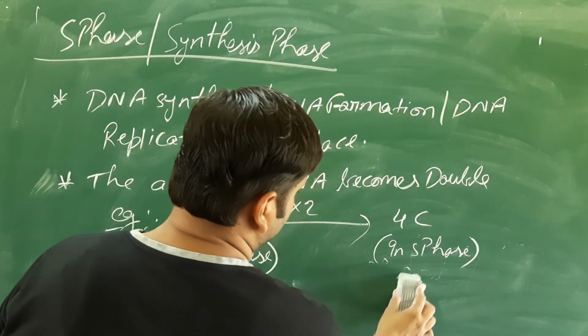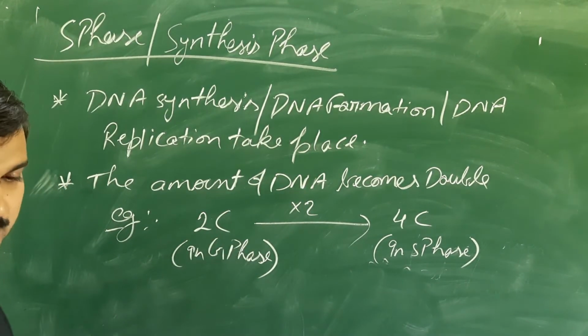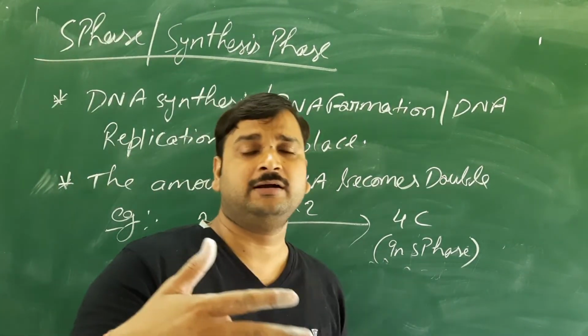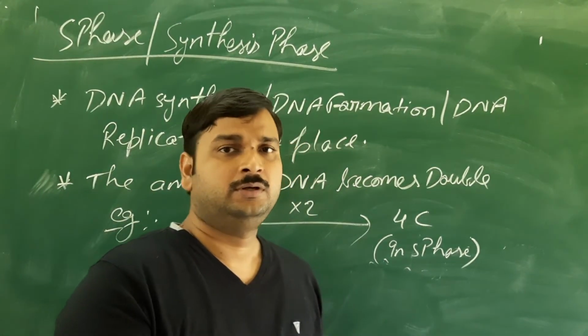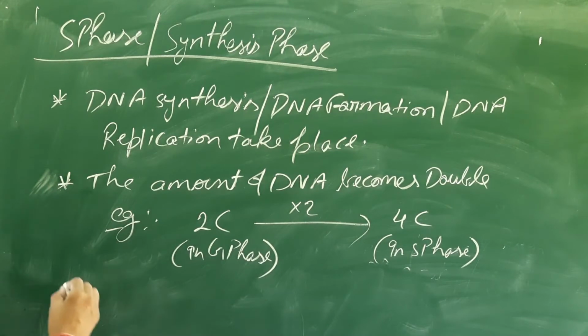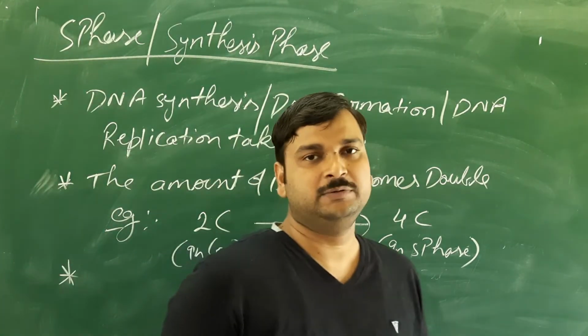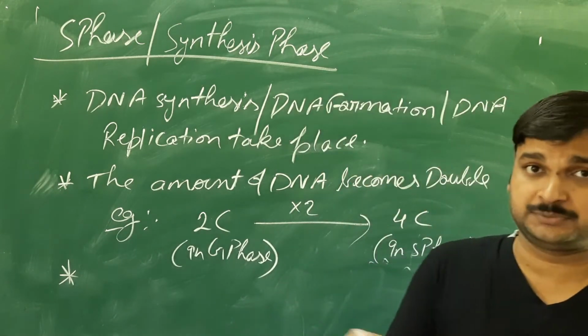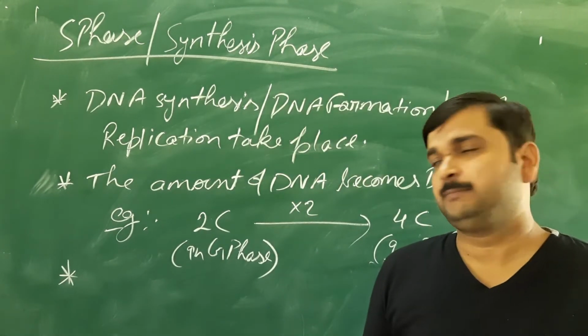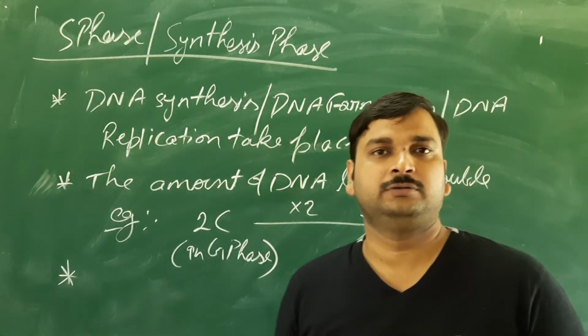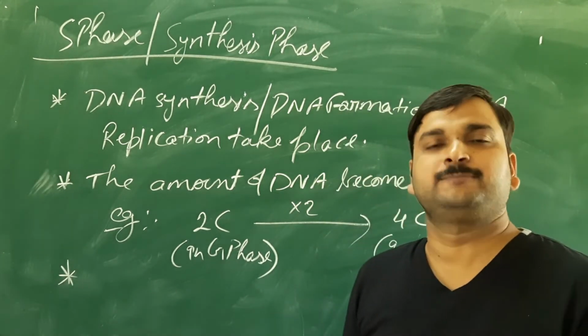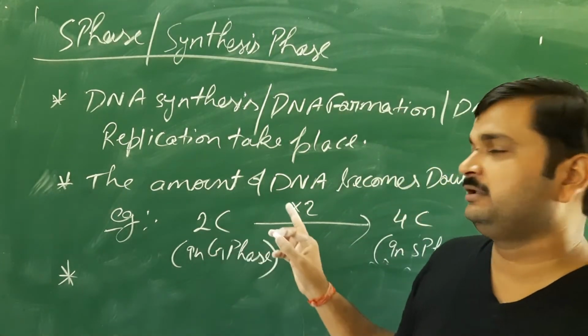I told you the synthesis of protein takes place in the G1 phase. Even I am saying it will occur in the G2 phase also. So does synthesis of protein take place in the S phase or not? Usually synthesis of protein does not take place in the S phase, but exceptionally a special type of protein that is called a histone protein. Histone is a basic protein, as the nature of the DNA is acidic.